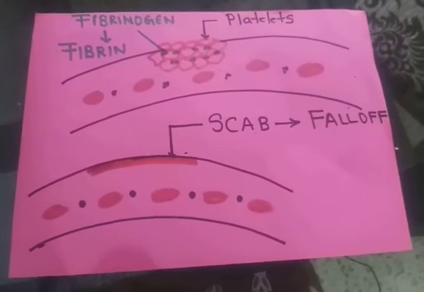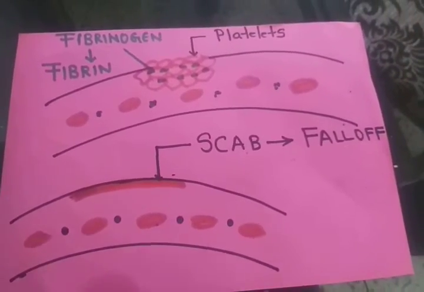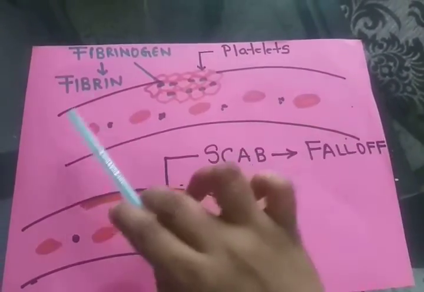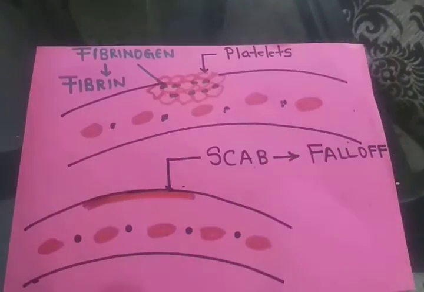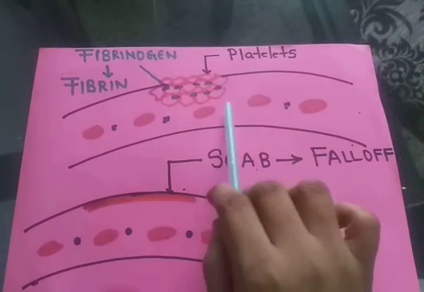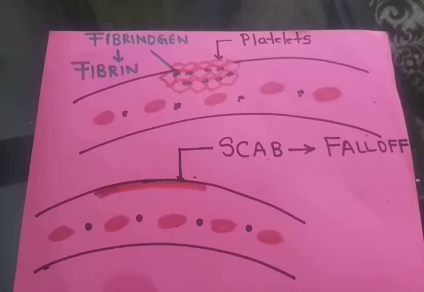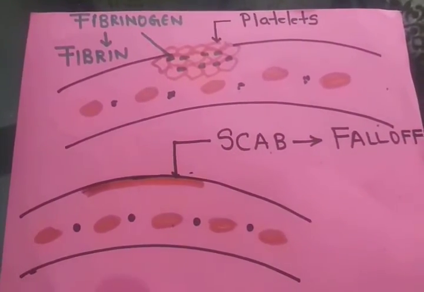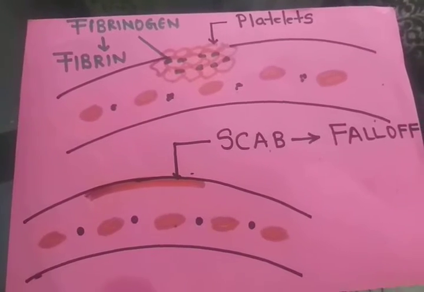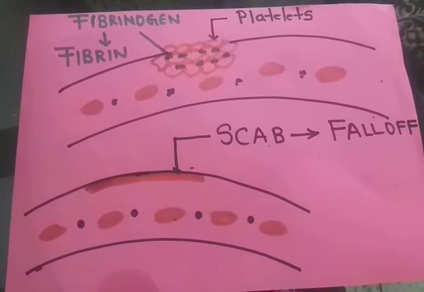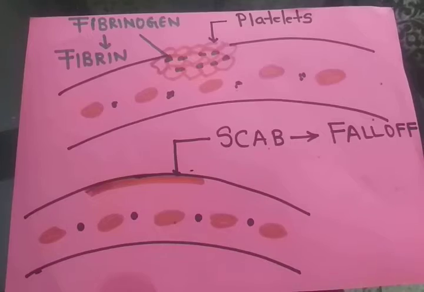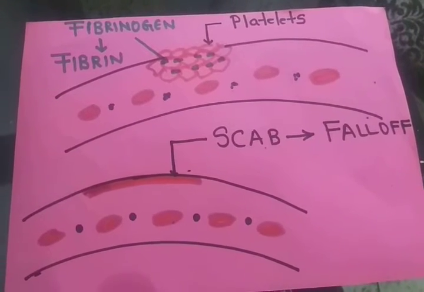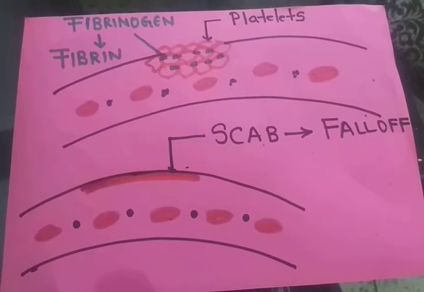Now imagine this particular diagram. Consider this region to be the blood vessel. The blood constituents are present within the blood vessel. If you get a cut at any region of your body, below that skin region the blood vessels are present, so there is breakage in that blood vessel.